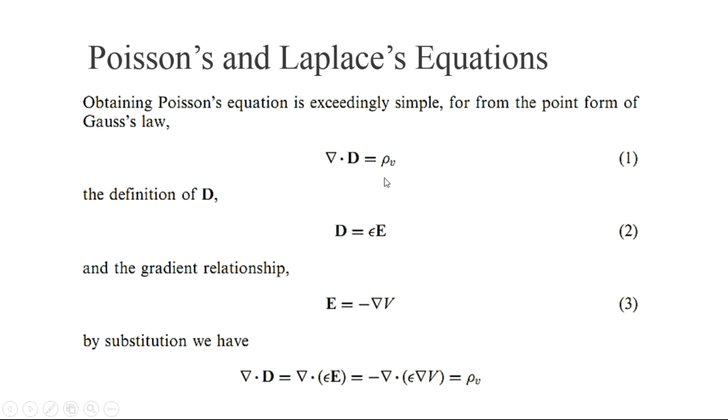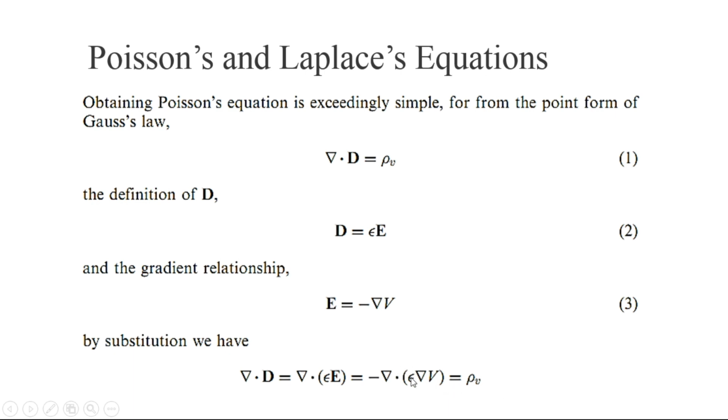So we substituted epsilon E for D, and we know that E is equal to the negative gradient of electric potential. So the divergence of D is equal to the divergence of epsilon times E, and that is equal to the negative of the divergence of epsilon times the gradient of V, and that is equal to the volume charge density.